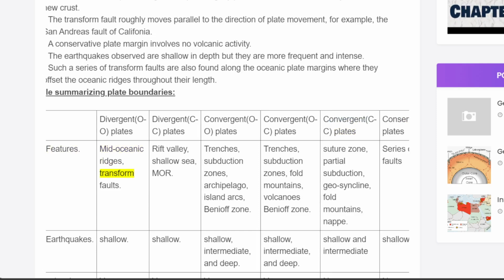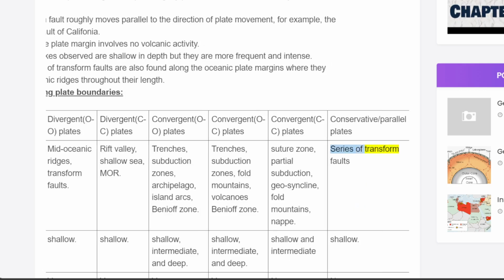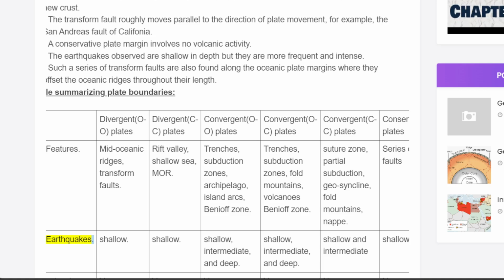Mid-oceanic ridges, transform faults. Rift valley, shallow sea, MOR. Trenches, subduction zones, archipelago, island arcs, Benioff zone. Trenches, subduction zones, fold mountains, volcanoes, Benioff zone. Suture zone, partial subduction, geosyncline, fold mountains, NAP. Series of transform faults. Earthquakes.